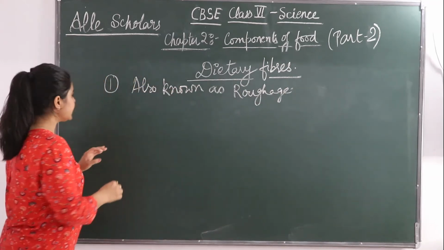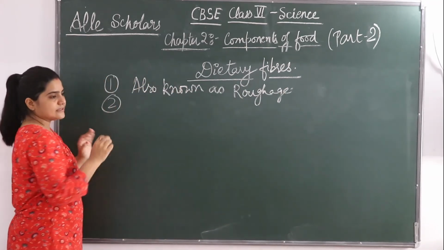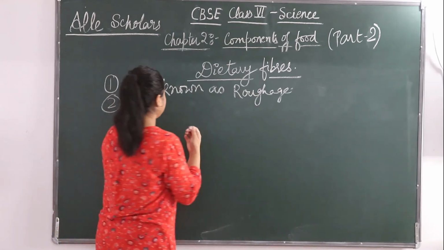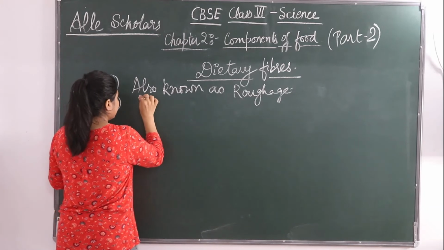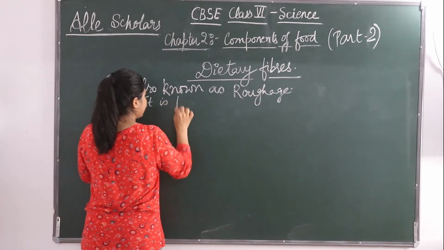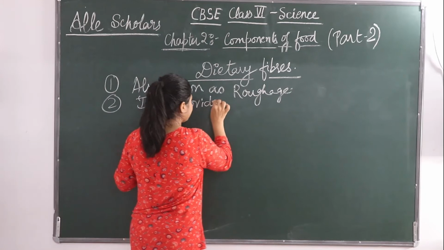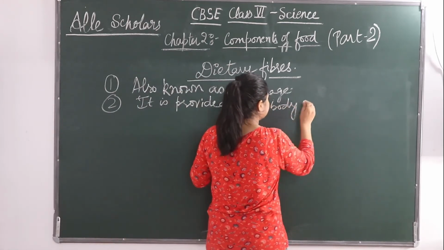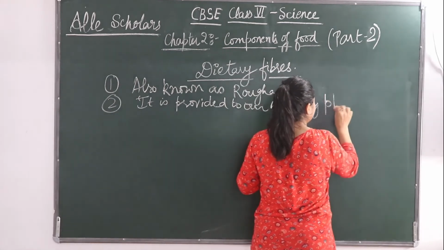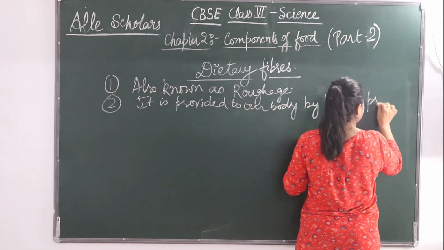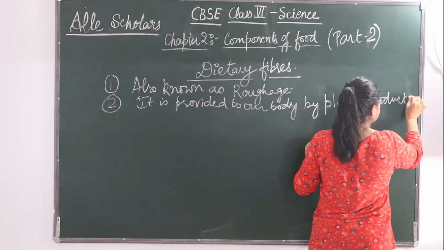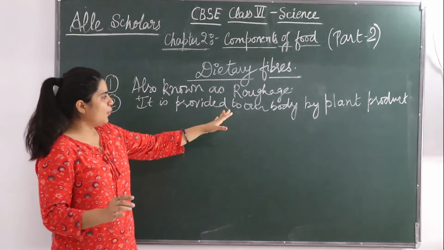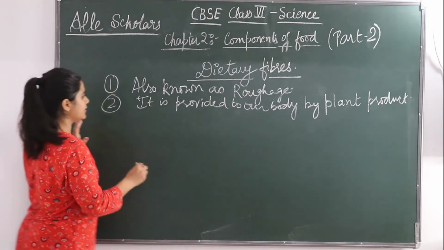Okay, next is that our body gets this roughage from plant products. It is provided to our body by plant products. No animal product like milk, egg, meats, fish, none of them gives roughage.